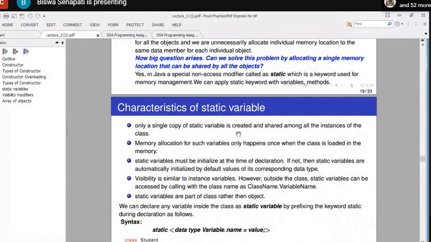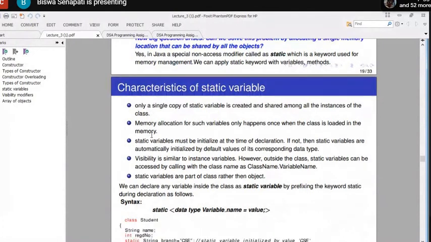Only a single copy of a static variable is created and shared among all the instances of the class, that is, all the object references of the class. Memory allocation for such variables only happens once, when the class is loaded in the main memory. It is not that whenever I create an object using the new operator, memory will be allocated, because this is not for the individual object, this is for the entire class.